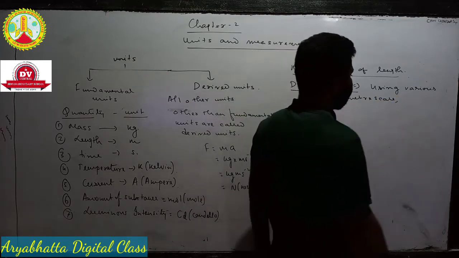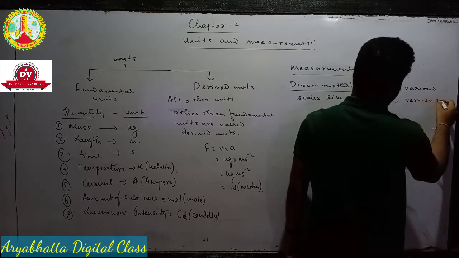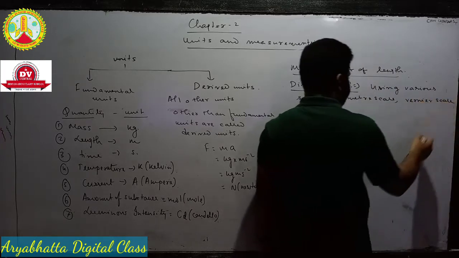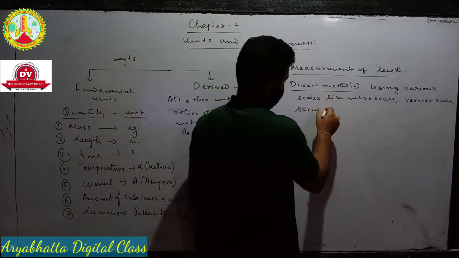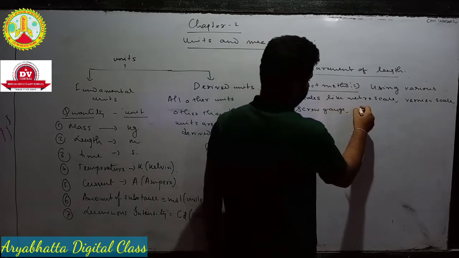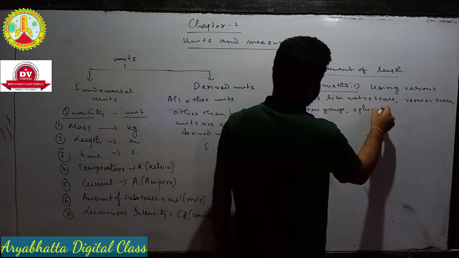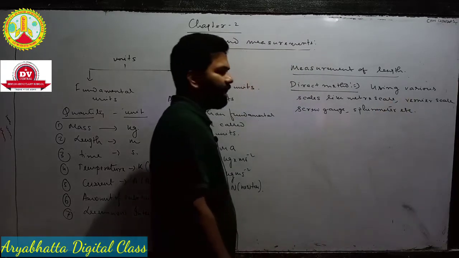Okay, I told you. Next one is vernier scale. Next one is screw gauge, and another one that you have to do in the practical is spherometer, etc. This is with the help of direct method.